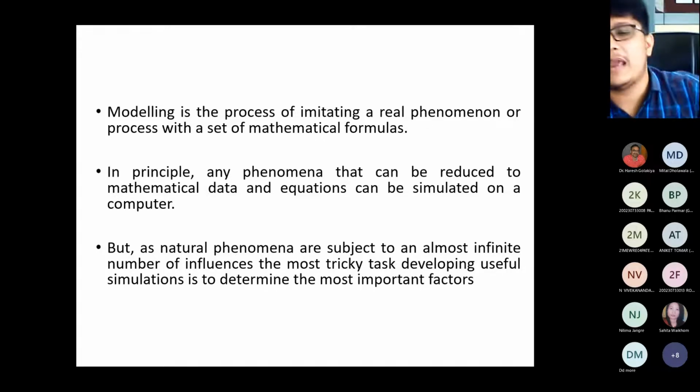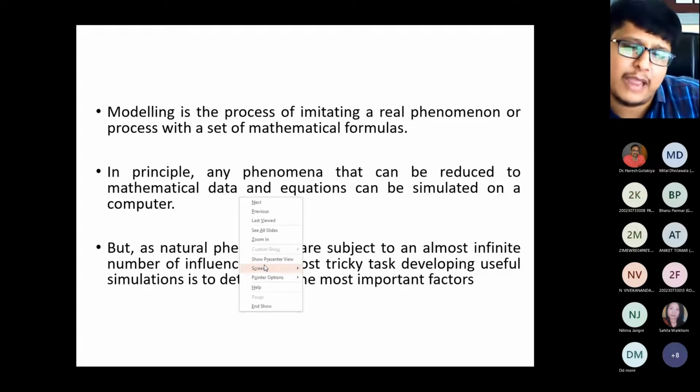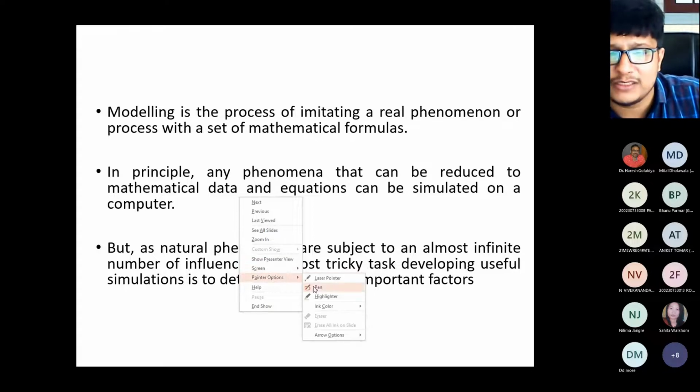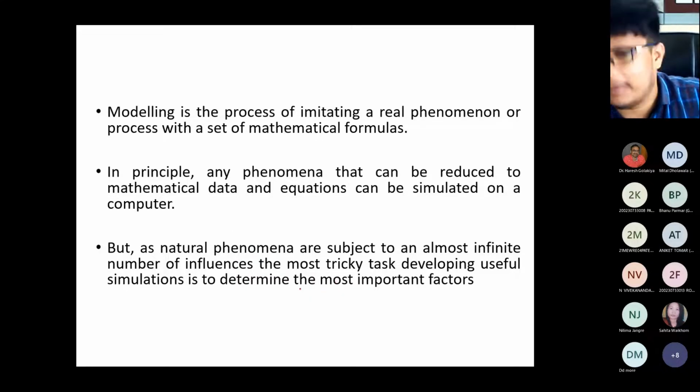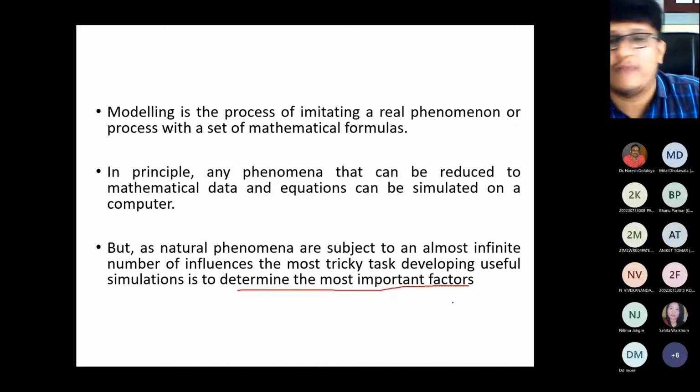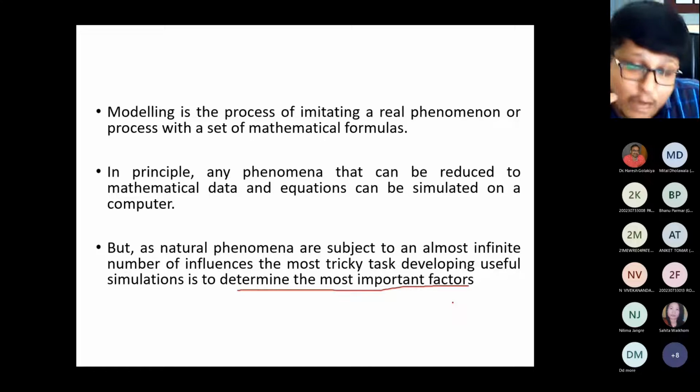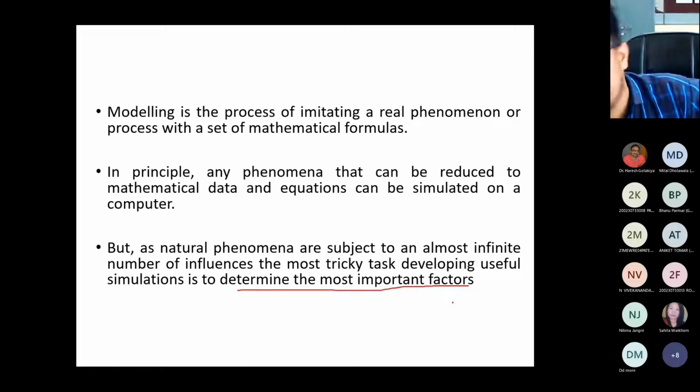But natural phenomena are subjected to an almost infinite number of influences, so the most tricky task in developing a useful simulation is to determine the most important factors, right? So if we talk about some analysis, for analysis we need some proper parameters, right? Now see what it says, to determine the most important factors. Most important factor means, if I want to carry out water quality modeling, which are the most important factors for that? Most important means like pH, BOD, COD, like that.